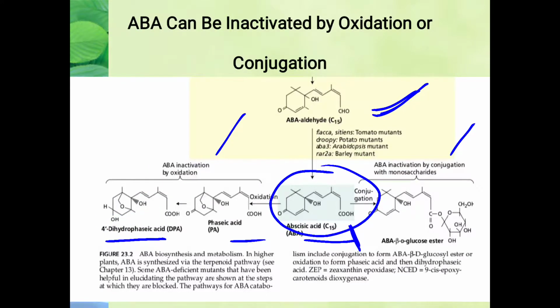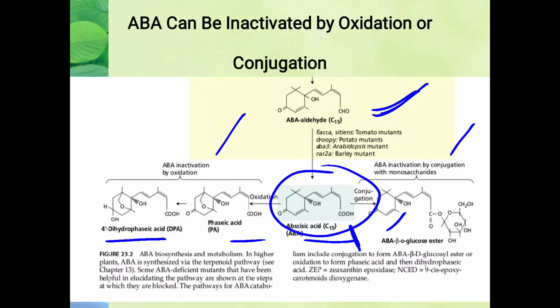Now, the phaseic acid that we have can induce the stomatal closure just like abscisic acid, and it also inhibits the gibberellic acid signal transduction mechanism which takes place in the barley aleurone layer, which we have already studied. So phaseic acid shows its activity in this way instead of abscisic acid. And by means of conjugation, obviously it requires the addition of a molecule to the abscisic